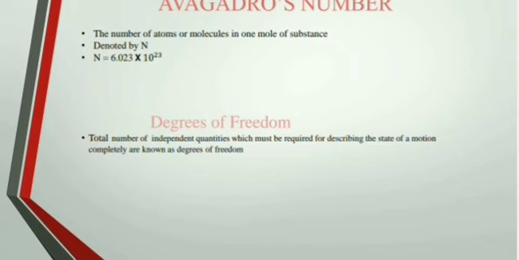Else its direction can be specified by two quantities only. Okay. Similarly, if we want to describe the motion of a body in space, three independent quantities we should know. Okay. So let's move to the next concept.